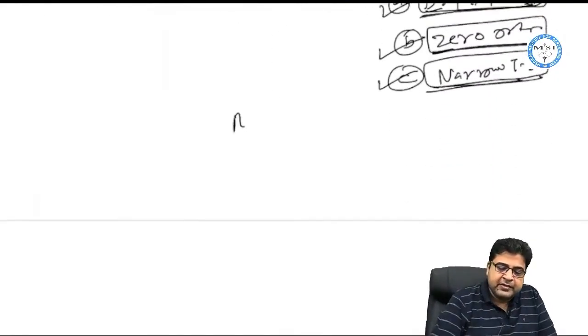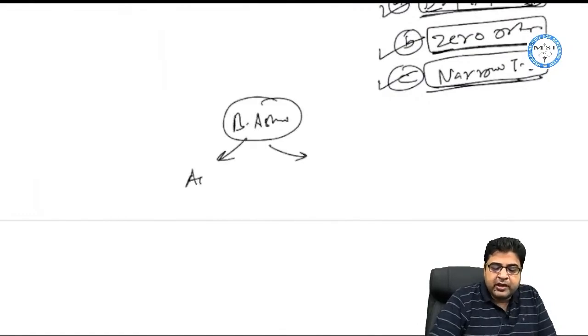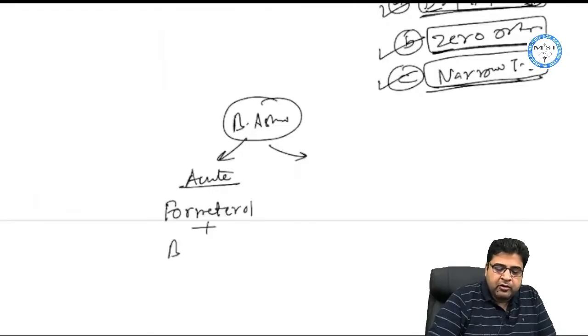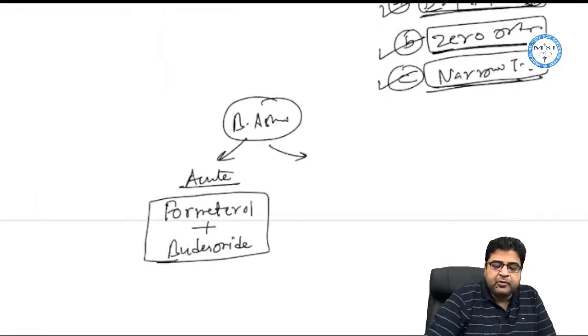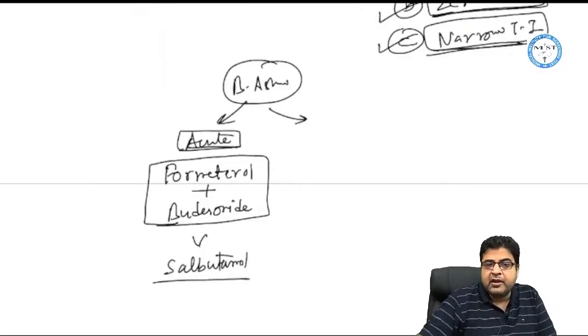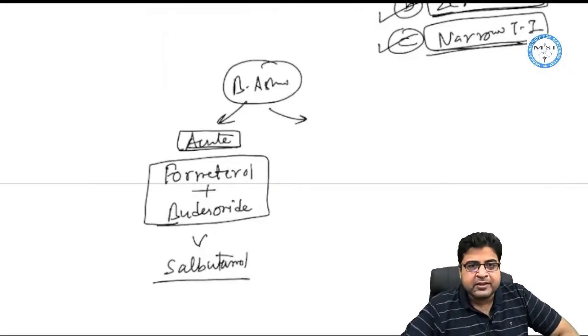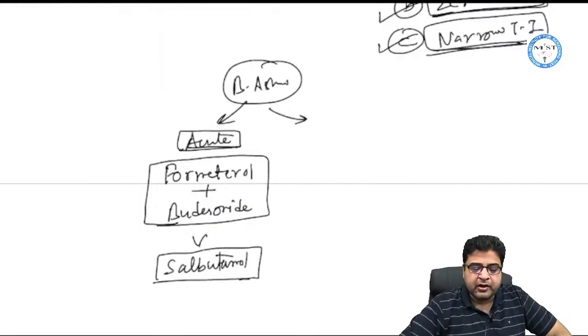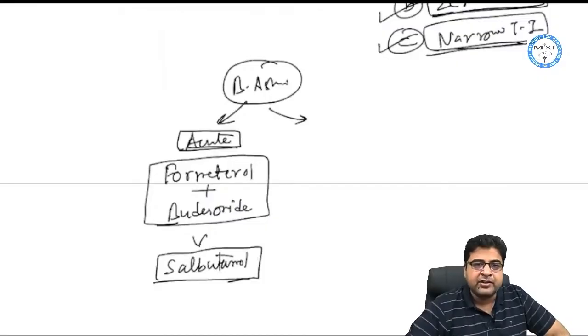Right? If the patient is suffering from bronchial asthma, for acute bronchial asthma we prefer to use formoterol nowadays. So we prefer to use formoterol with budesonide. Formoterol is the drug preferred with budesonide for the acute attack of bronchial asthma. If it is not given to you in an MCQ, you can give salbutamol. So for acute bronchial asthma, we give the combination of formoterol plus budesonide, and we can also give salbutamol as a second regimen of choice.